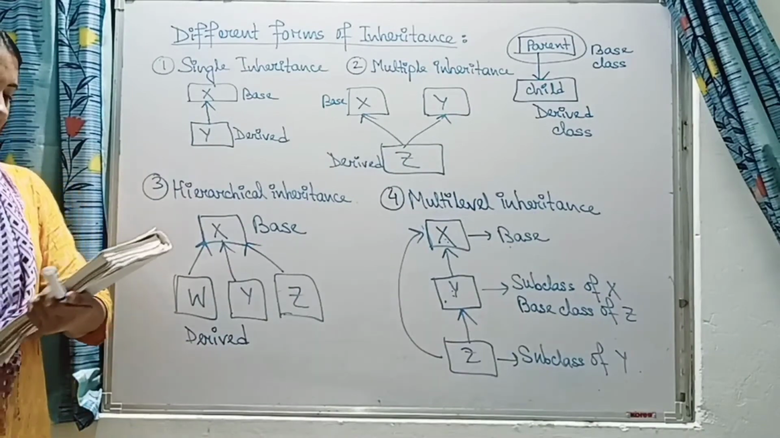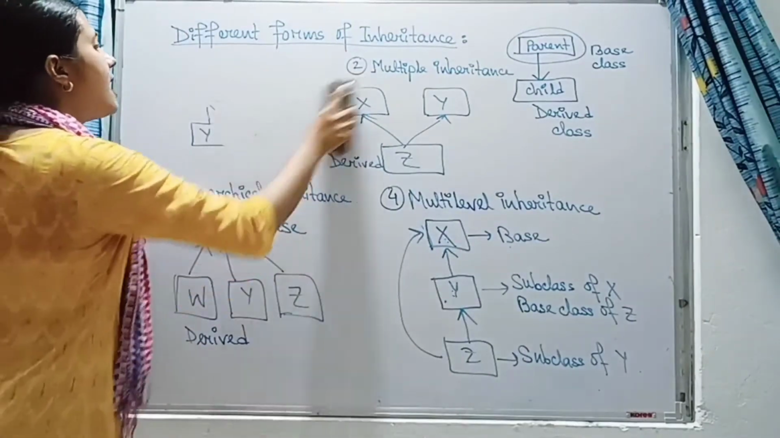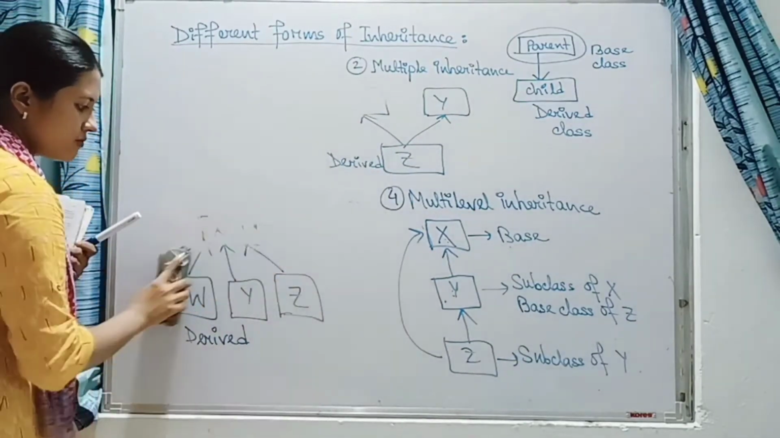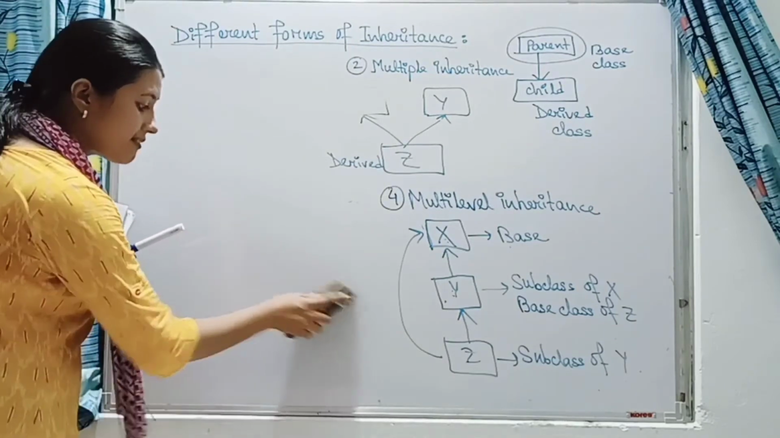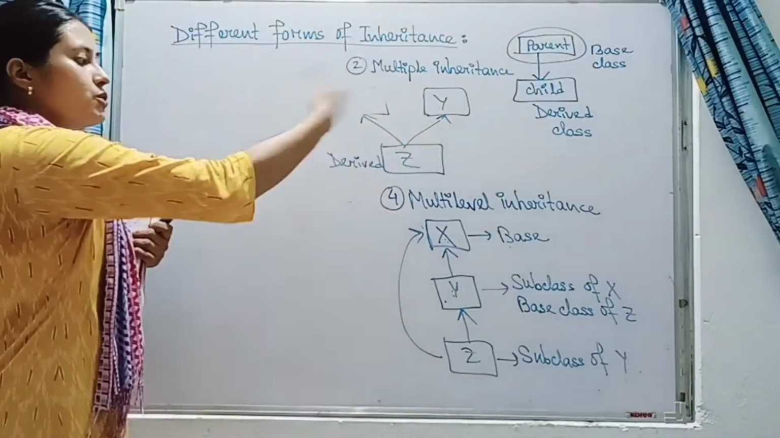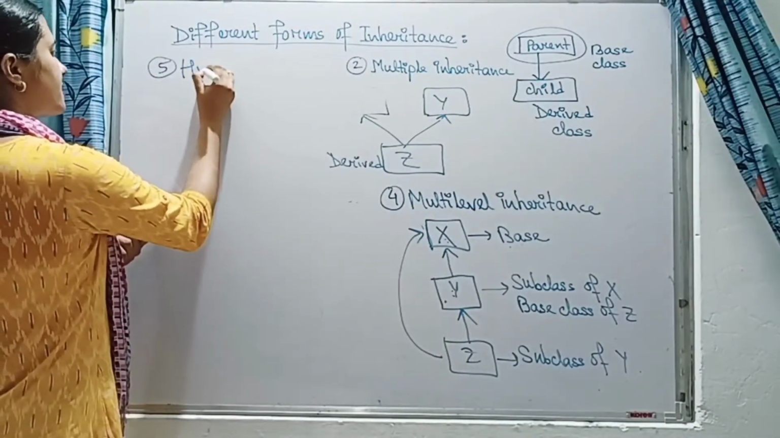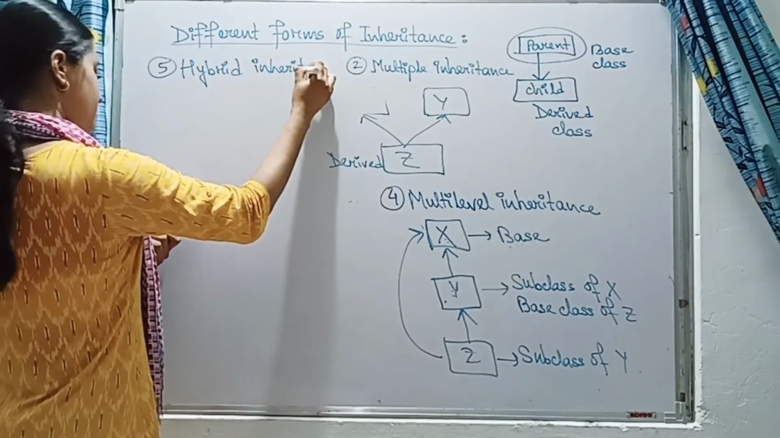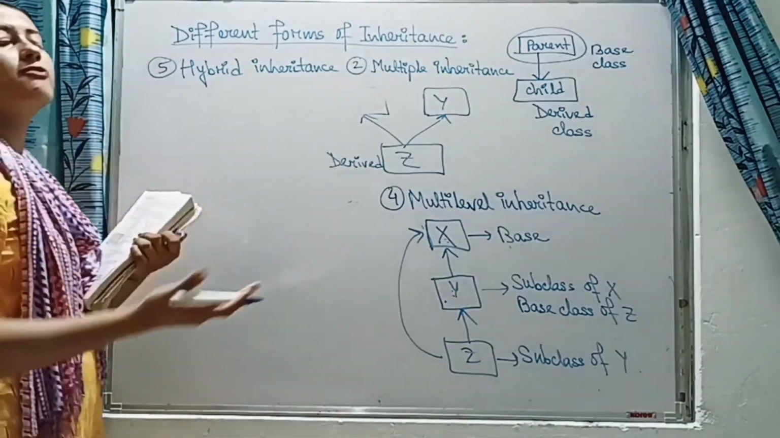And the last inheritance is our hybrid inheritance. Hybrid inheritance means it will combine two or more inheritances together. Okay, so we have seen four types of inheritance: single inheritance, multiple inheritance, hierarchical inheritance and multi-level inheritance. So hybrid inheritance means it will combine any two or three different types of inheritance. The fifth one is our hybrid inheritance. It will combine two or more forms of inheritance.